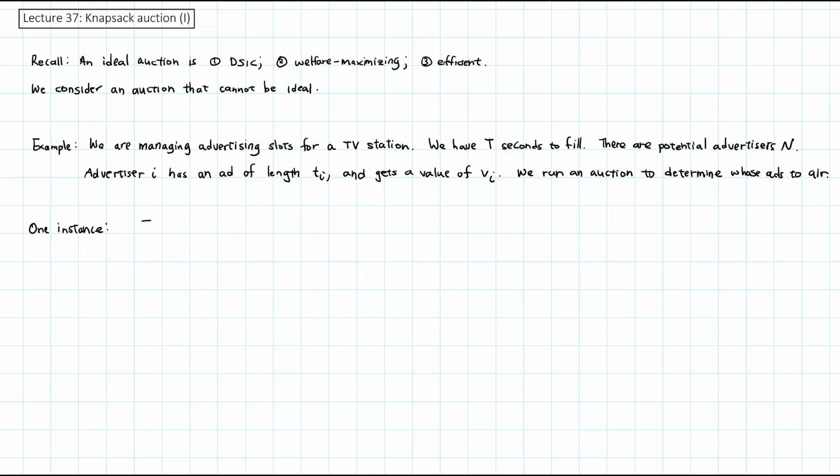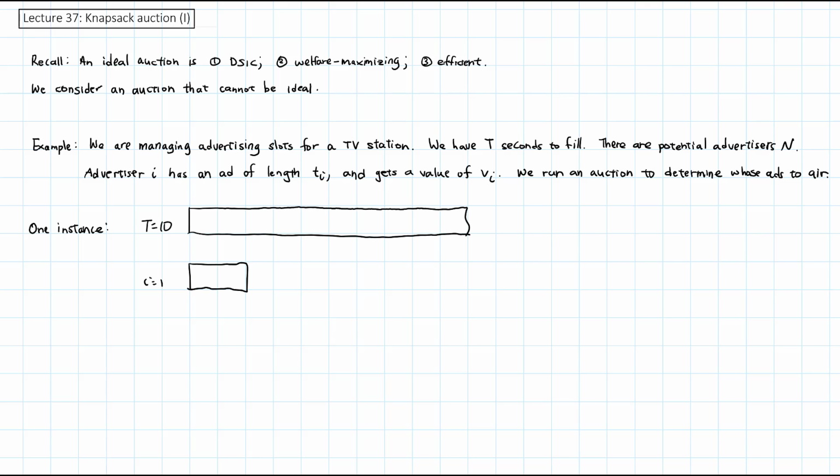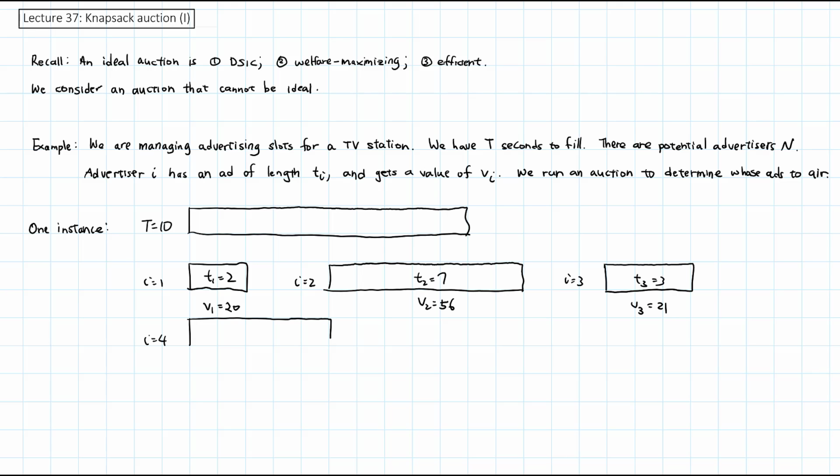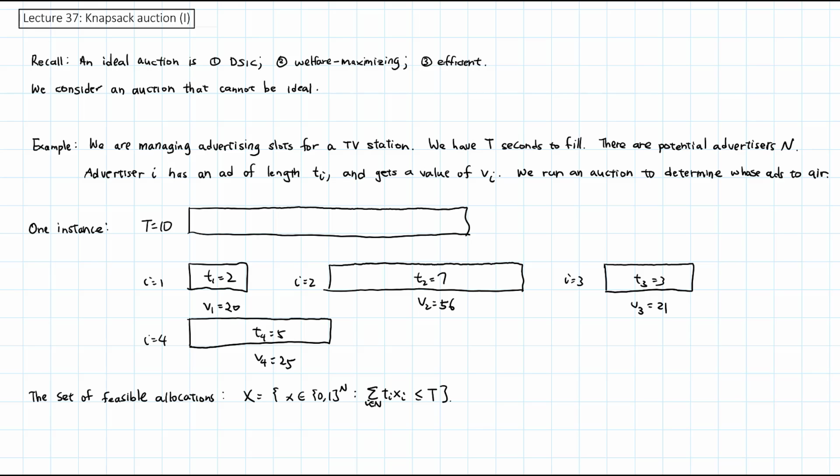Take a look at this small instance of the problem. We had 10 seconds to fill, and 4 advertisers with ads of different lengths and different values. We are picking a number of ads to fit into this 10-second time slot, so each ad is either picked or not picked. We can then think of the set of feasible allocations as all the 0-1 vectors x over n, such that the sum of Ti xi, which is the total time of the winners, is at most T, the amount of time available.